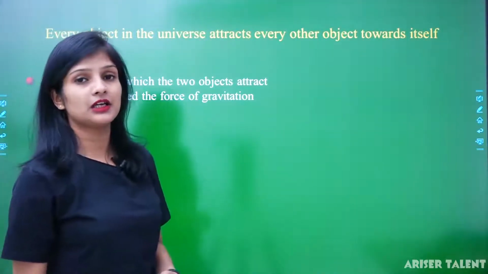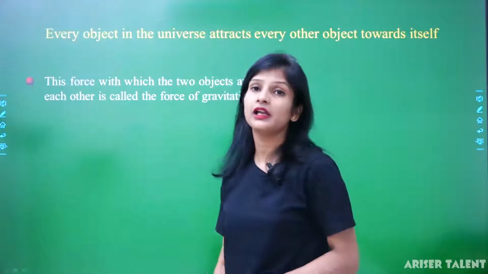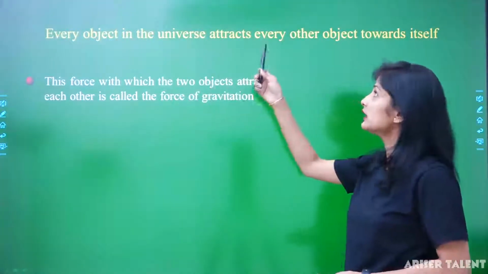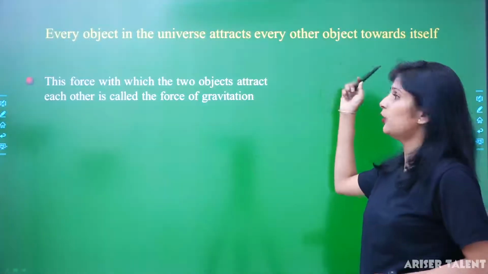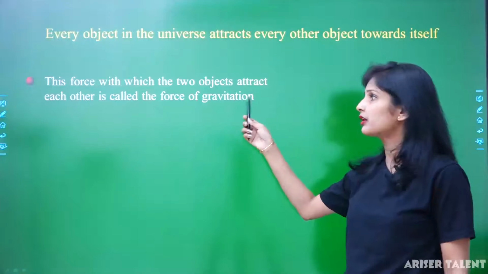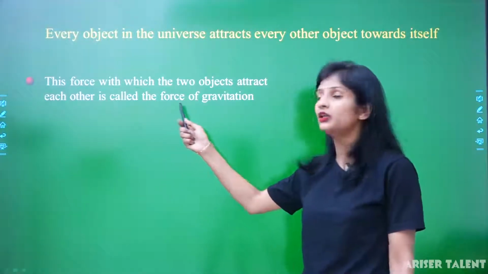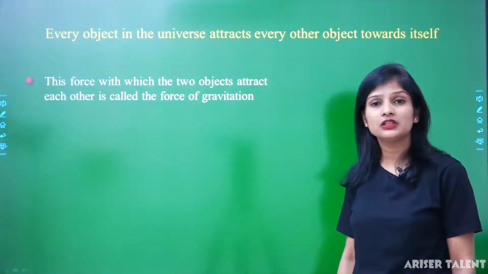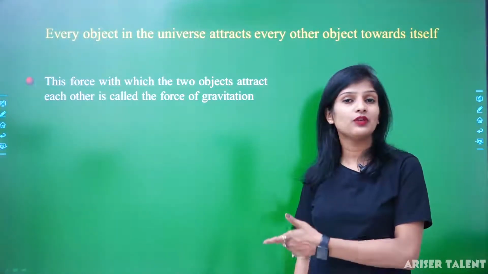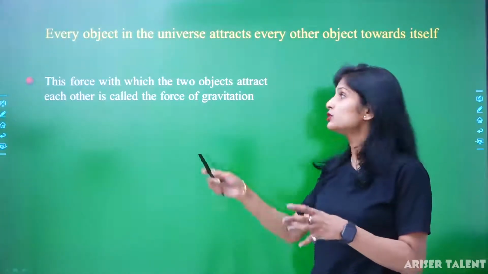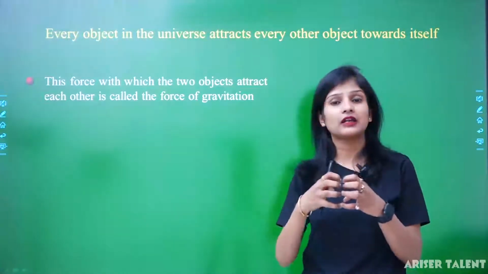This is the main line: you have to learn that every object in the universe attracts every other object. The force with which two objects attract each other is called the force of gravitation. When we talk about gravitation, the force of gravitation is most important. And what is this force? It is the force by which two objects attract each other.